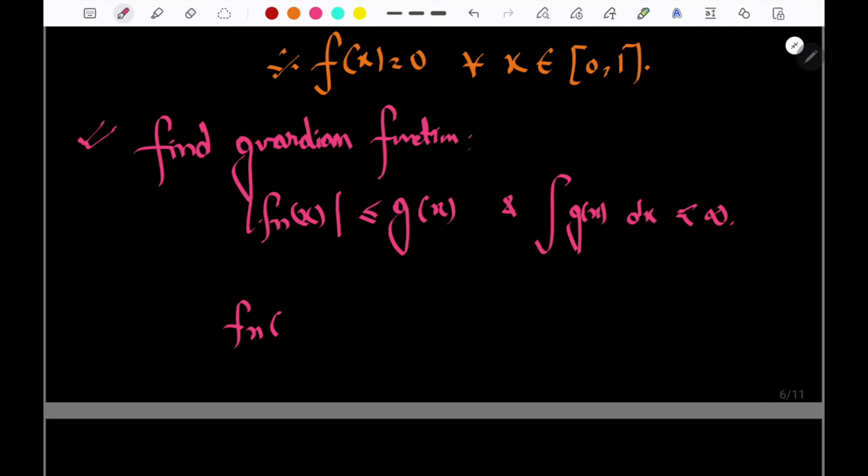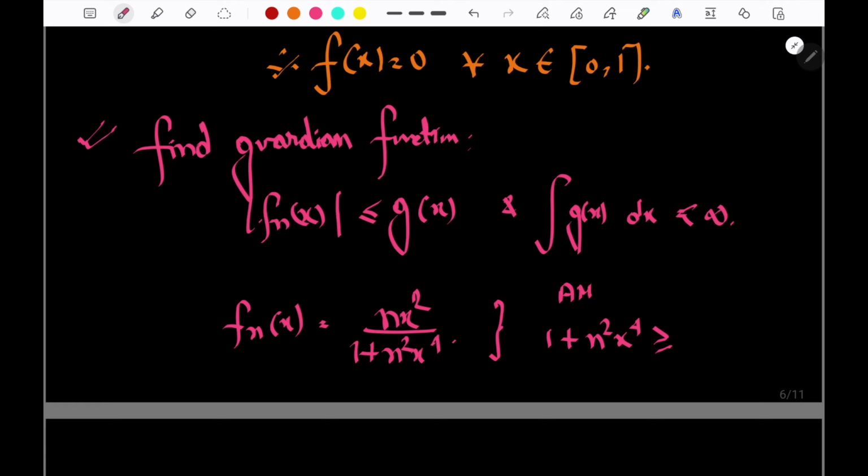So fn x was nx square by 1 plus n square x to the power 4. Now 1 plus n square x to the power 4 is always greater than or equal to, AM is greater than or equal to GM, yes or no? A plus b is always greater than or equal to 2 root ab. So this will be 2 root n square x to the power 4, so basically this is greater than or equal to 2n x square.